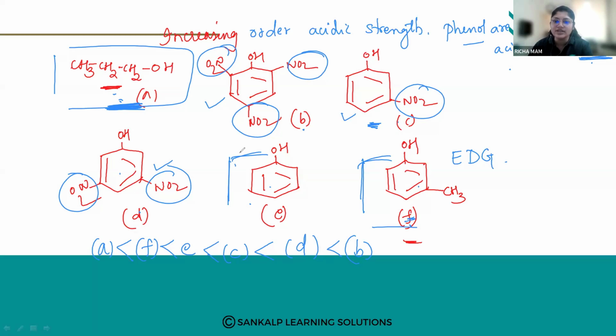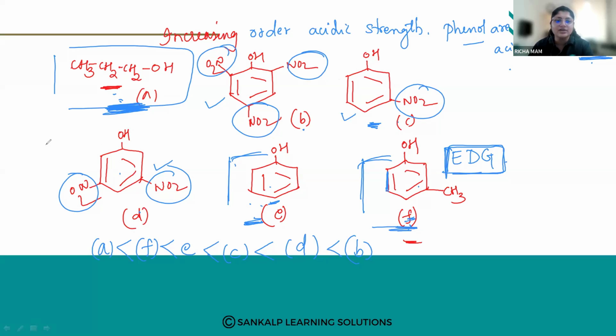So between alcohols and phenols, alcohol is least. Then phenols. Then, because of the presence of electron withdrawing group, what will happen? The acidic strength will become less. So it will be F, then will be E. Then you have to see the number of nitro groups. If more nitro groups are there, more will be the acidic strength. So depending on that, we have arranged all these.